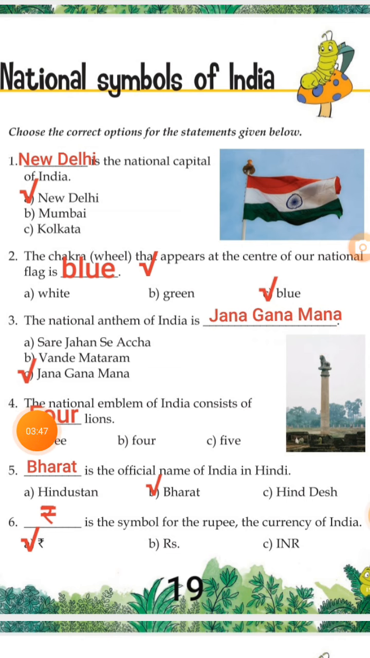Fourth statement is, the national emblem of India consists of dash lines. Options are 3, 4, 5. Correct answer is 4. So the complete statement will be, the national emblem of India consists of 4 lines.